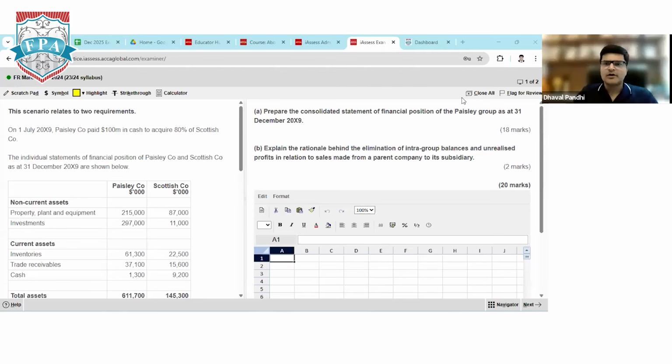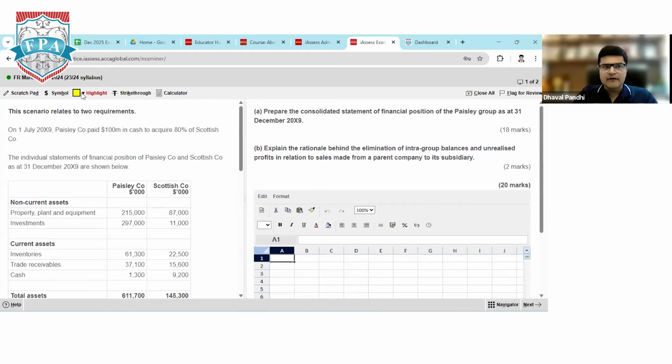We'll start with a question on consolidation. Always, the first thing you should keep in mind is to read the requirement carefully, and then of course you can jump into the question. Prepare a consolidated statement of financial position for company P at 31st December 2019. Explain the rationale behind elimination of intragroup balances and unrealized profit in relation to sales made from a parent to a subsidiary company. So 18 marks is your consolidation and 2 marks is the theory.